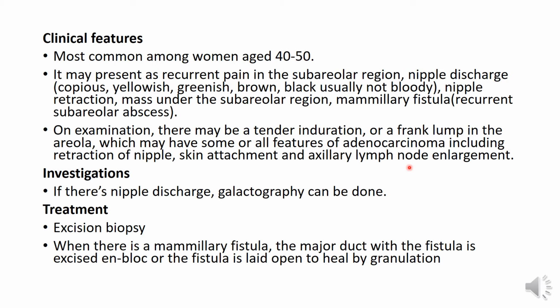It's commoner amongst elderly women, because as we said, with aging there is fibrosis of the periacinal and periductal lymphatics with subsequent obliteration. So it's commoner amongst older women. It may present as recurrent pain in the subareolar region. So there will be pain in the subareolar region. Could present as nipple discharge. Remember we said that anything that affects the ducts would lead to nipple discharge.